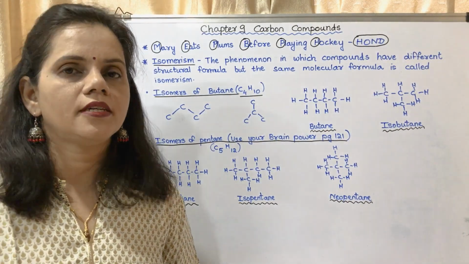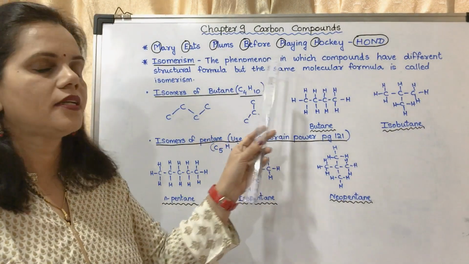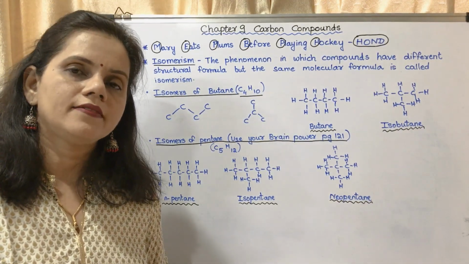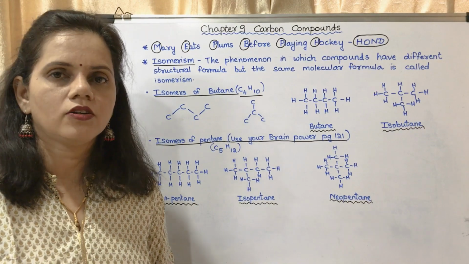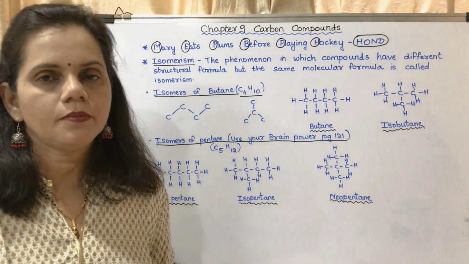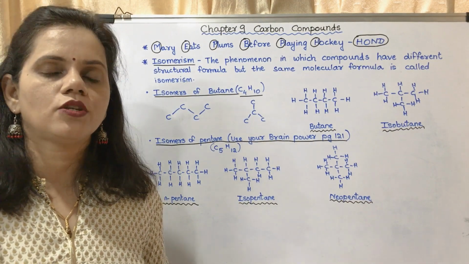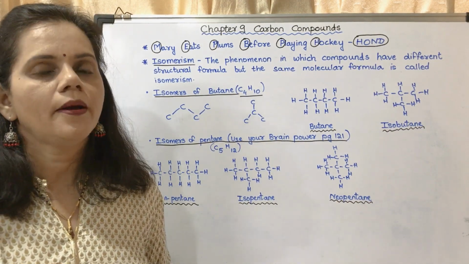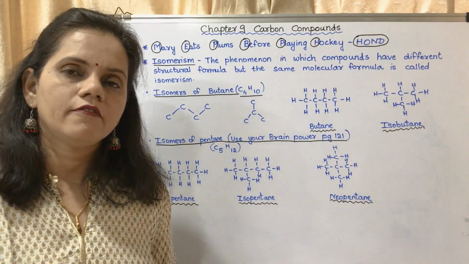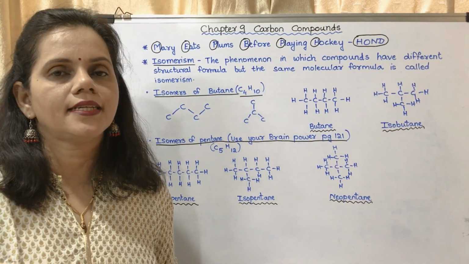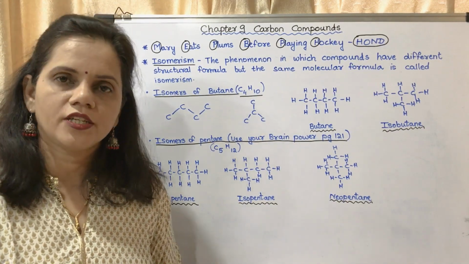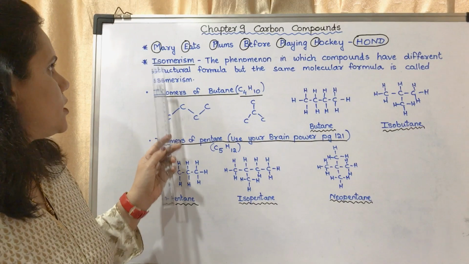What is isomerism? Isomerism is the phenomenon in which compounds have different structural formulas but the same molecular formula. So the question could be, explain isomerism with the help of isomers of butane or isomers of pentane. There is one more question, isomers of hexane, which we will be discussing in the next lecture because its IUPAC namings are different.